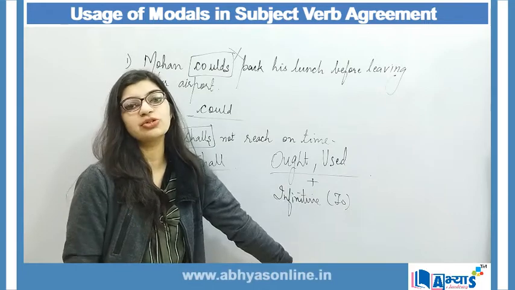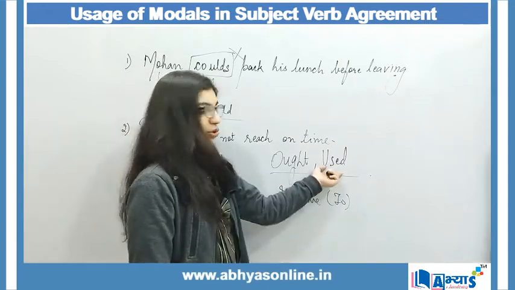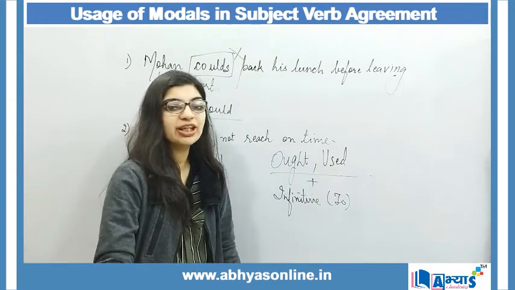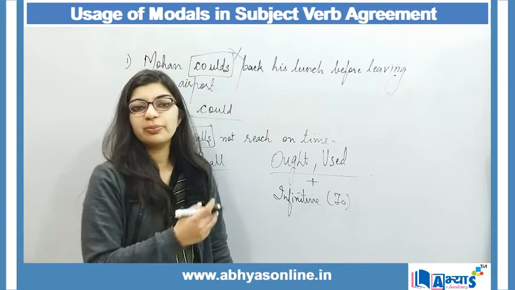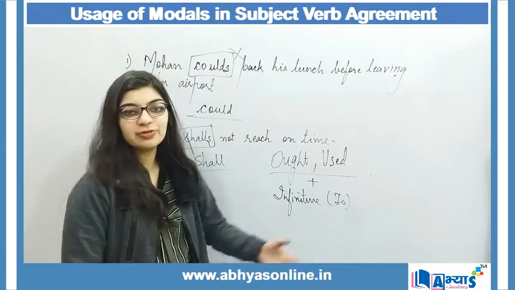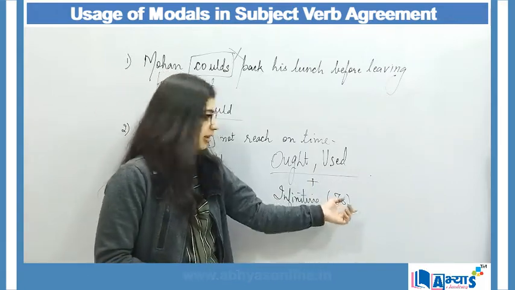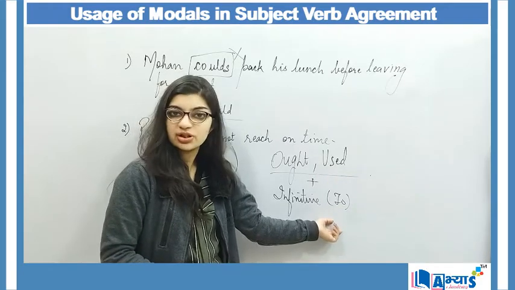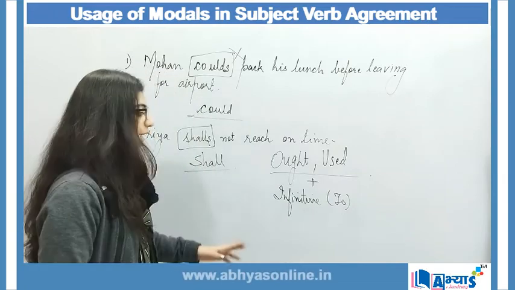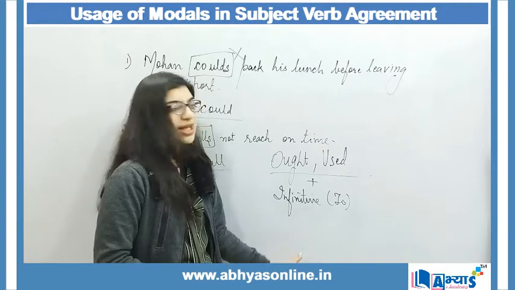Ought to, used to. Whenever these two are used as modals. If not used as a modal, I can say that I used your perfume yesterday, I used your room yesterday. That is a different case. In that case, use is a verb and it is not a modal. But whenever used is used with to, then used becomes a modal, and it will always follow to, which is an infinitive.